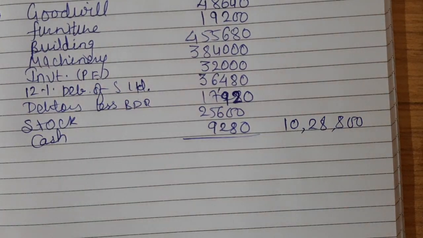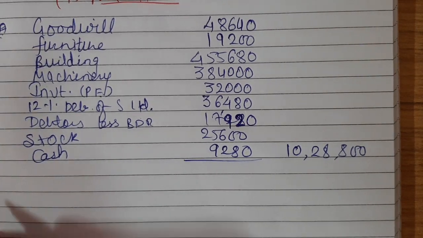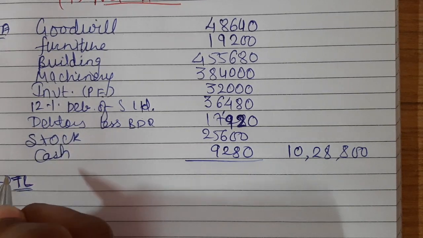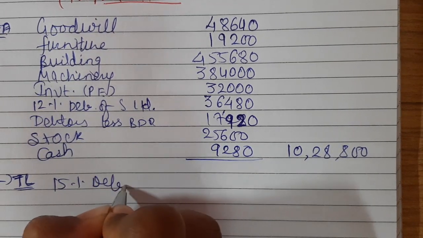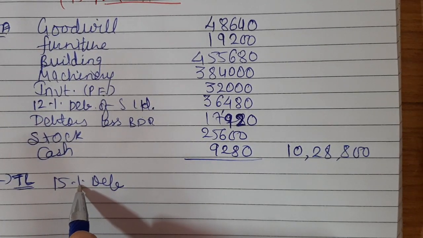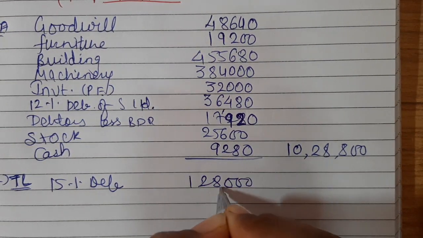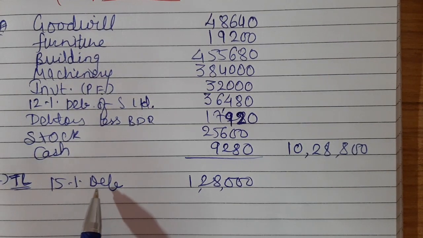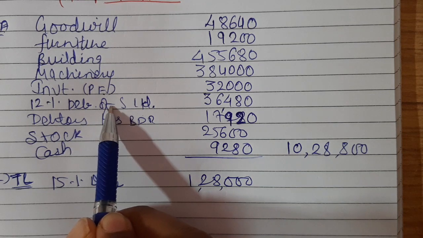At this point of time, you have to double check your answer, whether it is okay or not. After this, deduct total liabilities from the same. The liabilities that we are given start from 15% debentures. On the liability side, whatever debentures are given are considered as liability. But on the asset side, when debentures are given, it means the company has invested in debentures of another company, so that is considered as investment. So this is our liability and this is our investment. Don't mix up both of these.